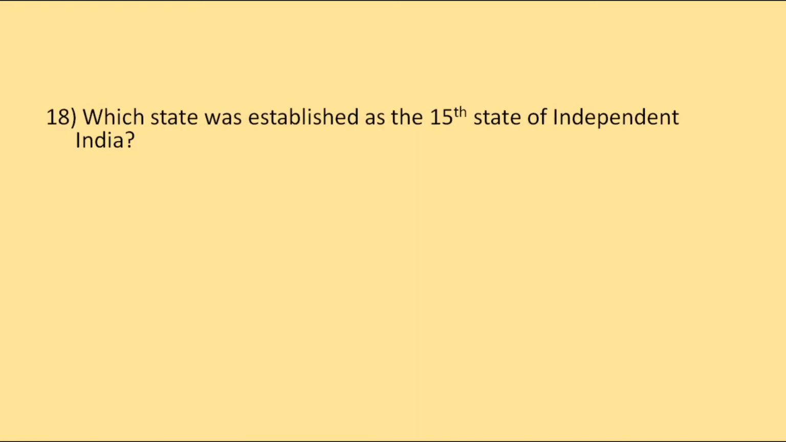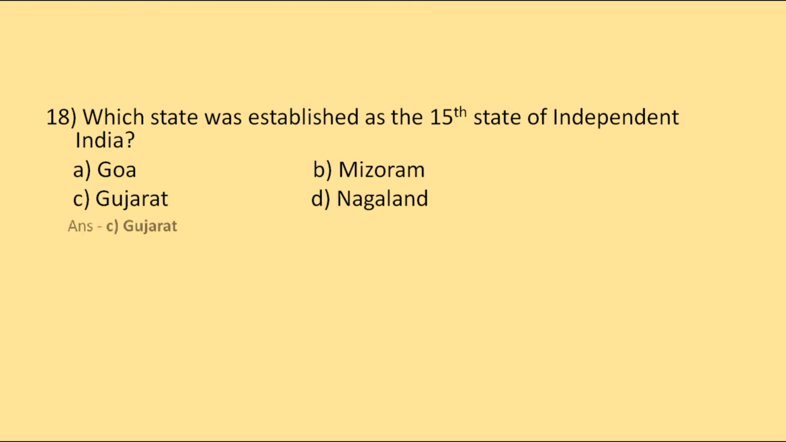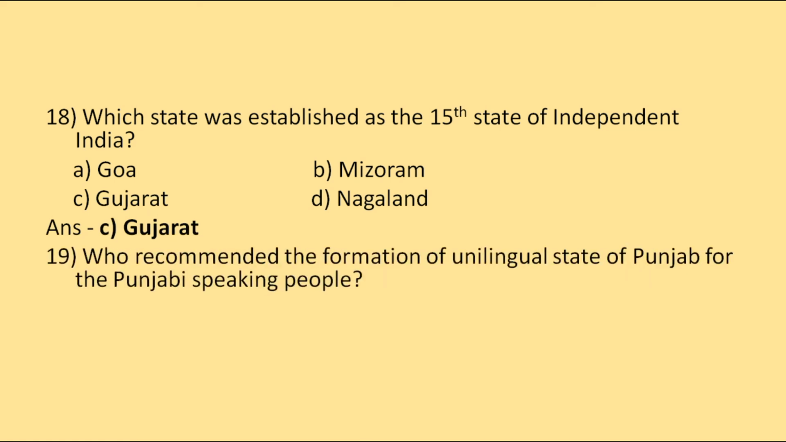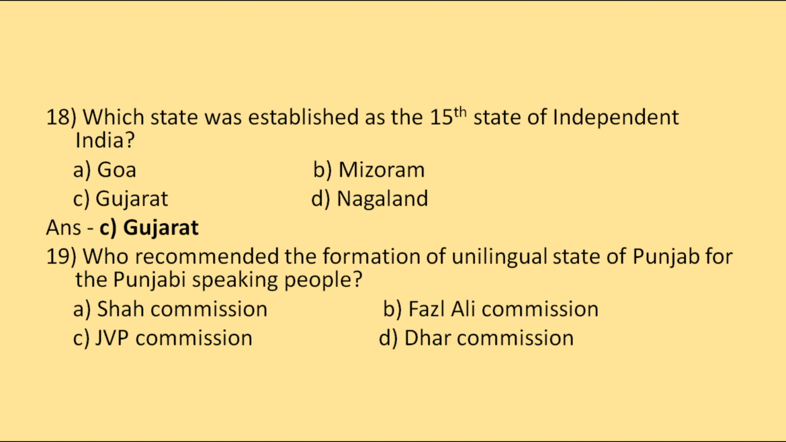Then we have, which state was established as the 15th state of independent India? Goa, Mizoram, Gujarat or Nagaland. So the 15th state was Gujarat. Then we have, who recommended the formation of a unilingual state of Punjab for the Punjabi speaking people? Shah Commission, Fazal Ali Commission, JVP Commission or Third Commission. So the correct option will be Shah Commission. It was formed in 1966.